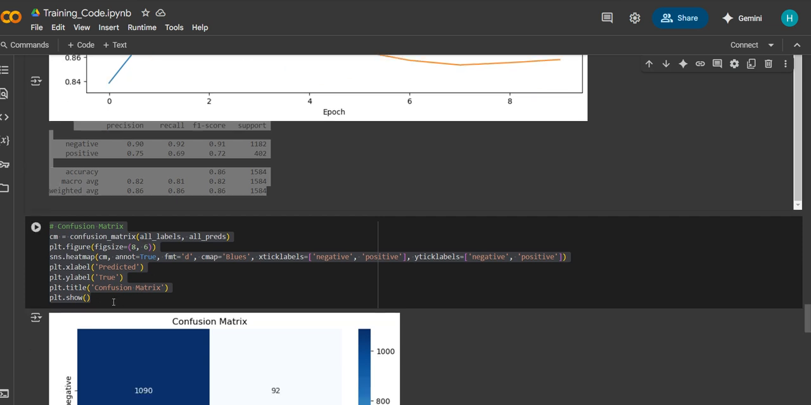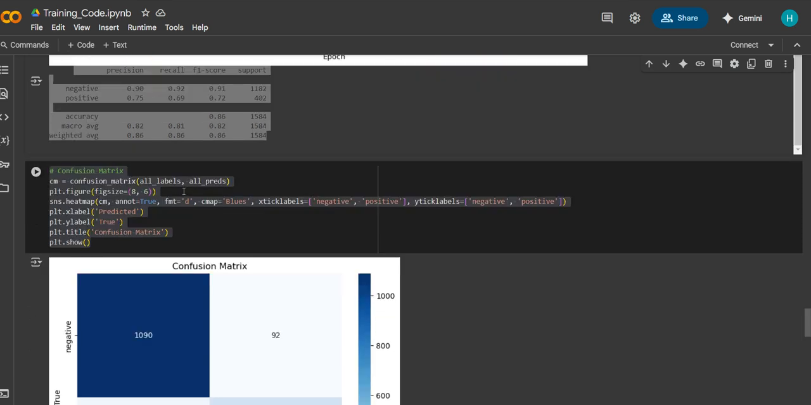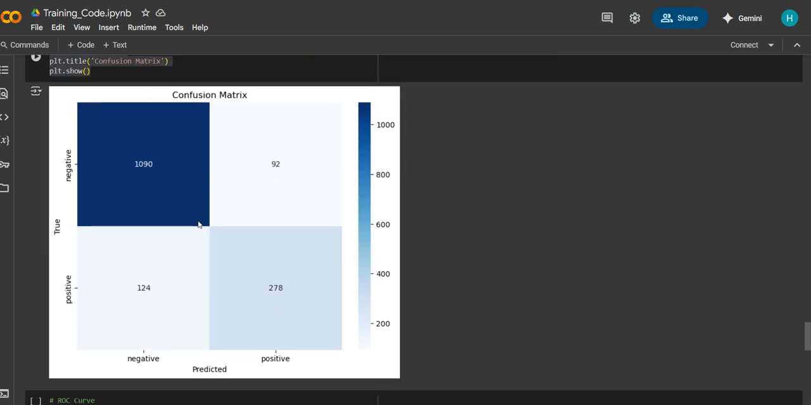After that, we created a confusion matrix. The main purpose of the confusion matrix is performance measurement for classification problems. It compares the predicted labels to the true labels, showing how well the model is performing. It helps us understand which classes were correctly predicted and which were misclassified.